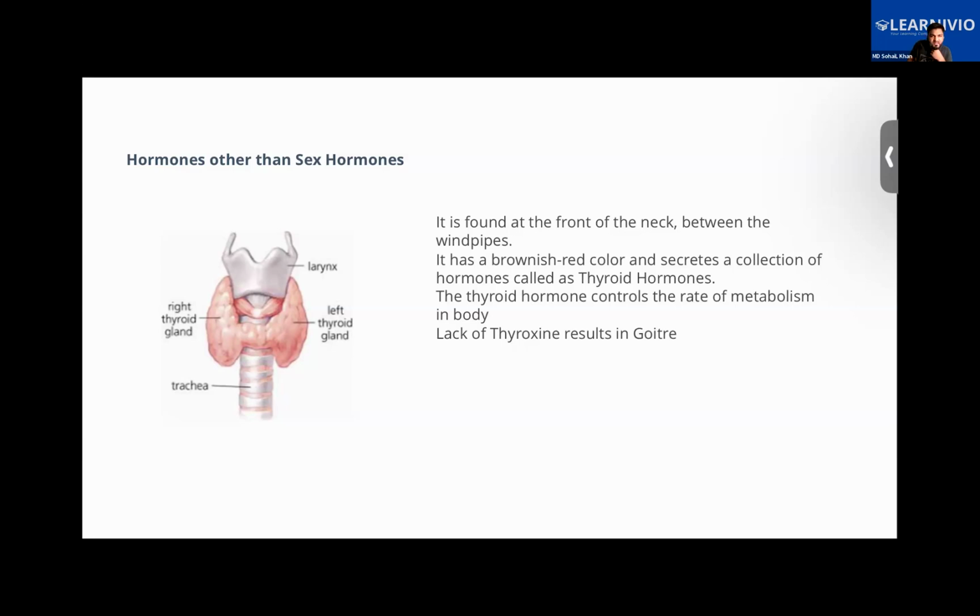Rather, we shouldn't be defining it as chemical signals, but as chemical substances which act as the body's chemical messengers, which are secreted by special glands called endocrine glands. They perform a variety of functions. They help in regulating the activity of different organs and tissues in our body. That is how we are supposed to define it. Can you just name some of the hormones? Give some example of hormones. Adrenaline. Good. Particularly, we have learned about testosterone, that is a sex hormone.